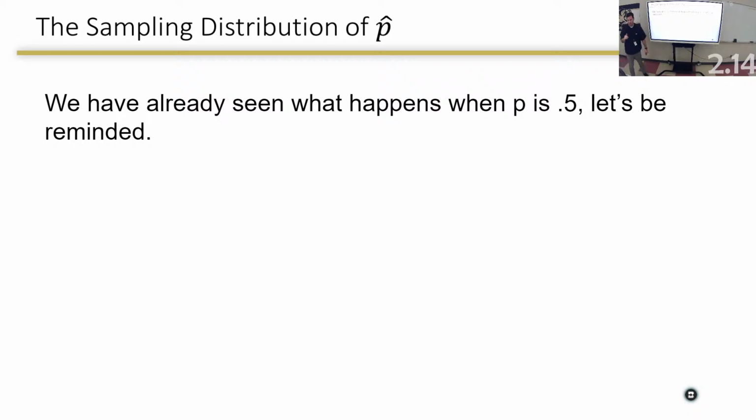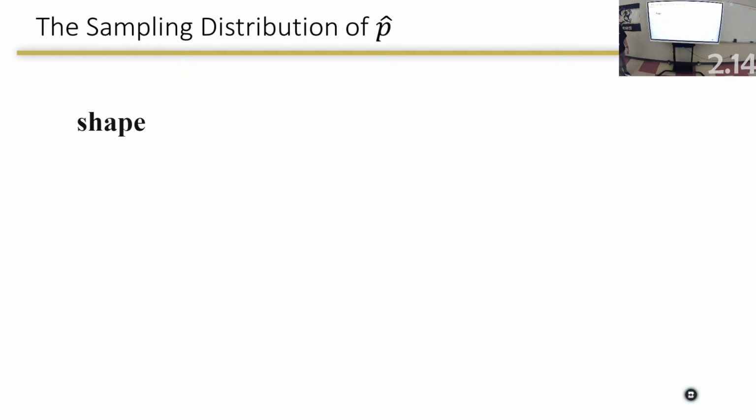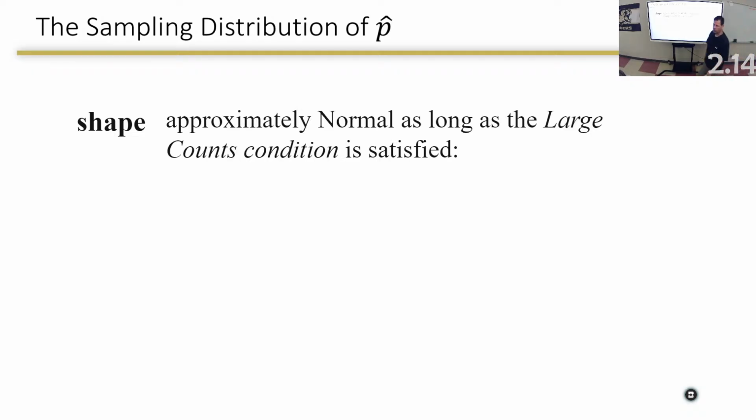We've already seen what happens when p is 0.5. When it was 0.5, it was approximately normal. It looked like that. Shape of the sampling distribution. Remember that there's three things we got to get out today: the shape, the center, and the spread, or shape, center, and variability. The shape will be approximately normal as long as that large counts condition is met.